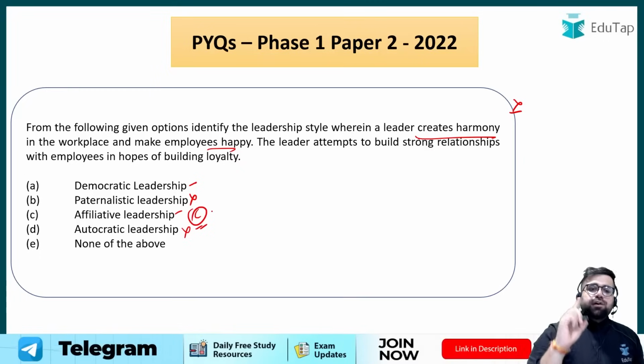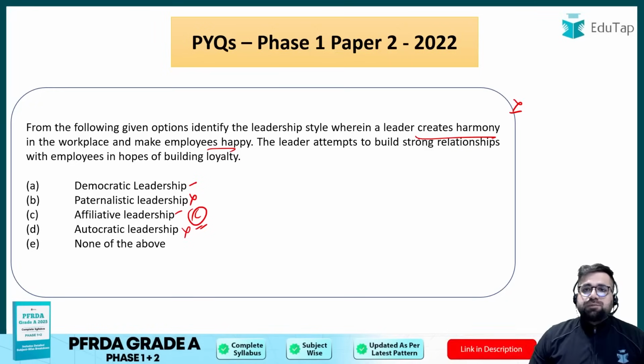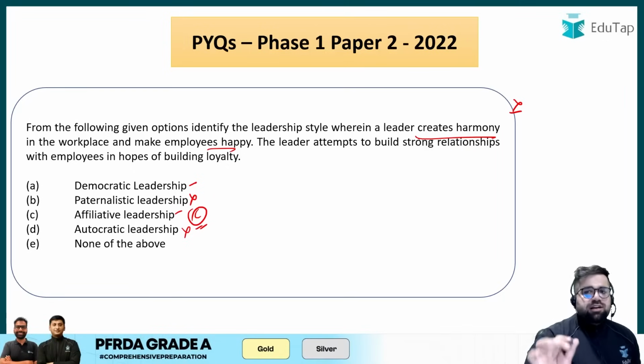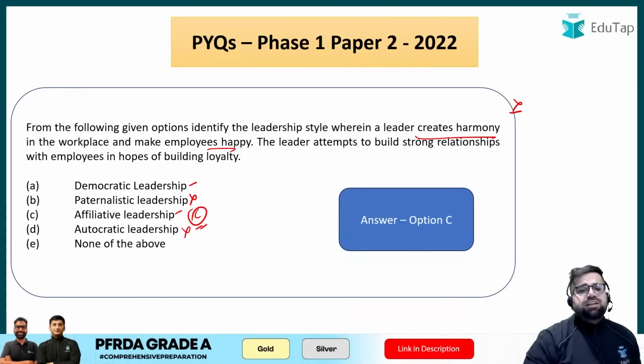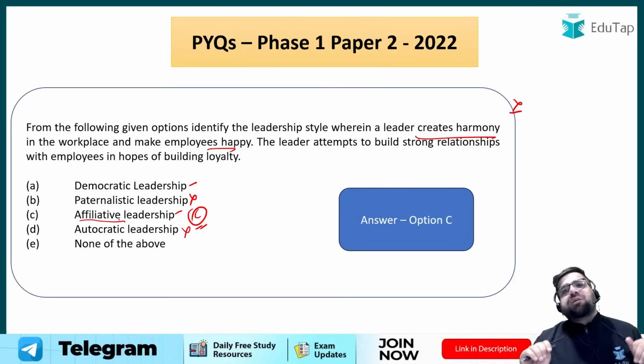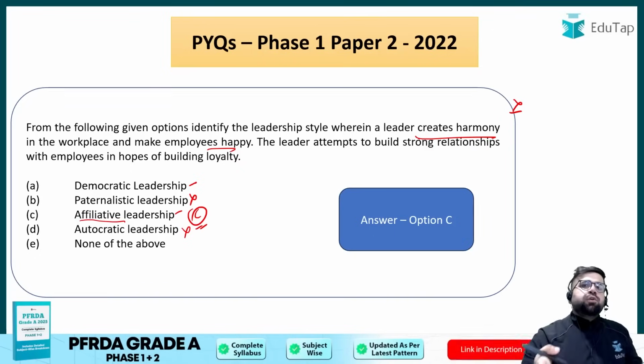Why? Because in democratic leadership, you also search for certain more keywords, right? You search for team decision making process, social equality, right? Upward and downward decision making, which is not in this case. Clearly the correct answer will be option number C, because under affiliative leadership, you try to create harmony in your company. You try to make sure that employees are having a positive mindset. I do not hate you, you do not hate me. So that is affiliative leadership.